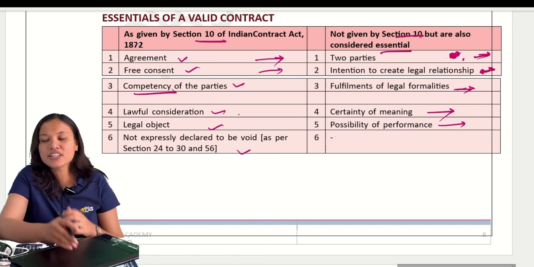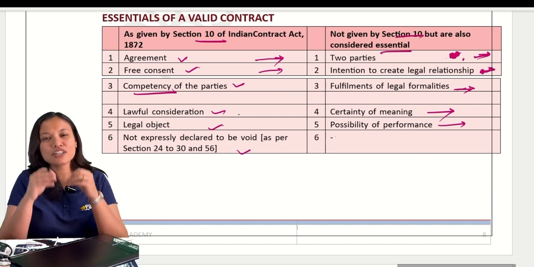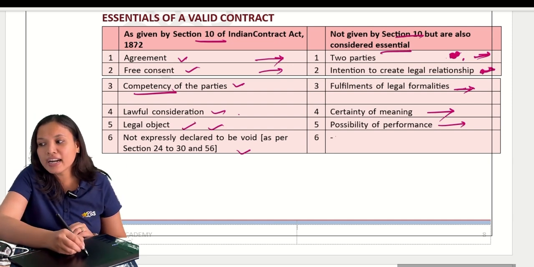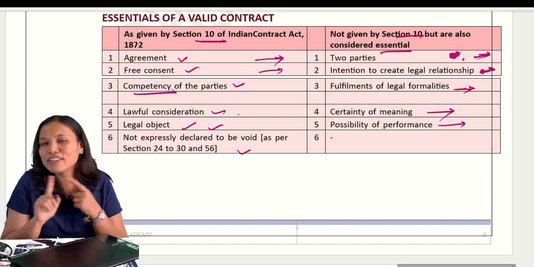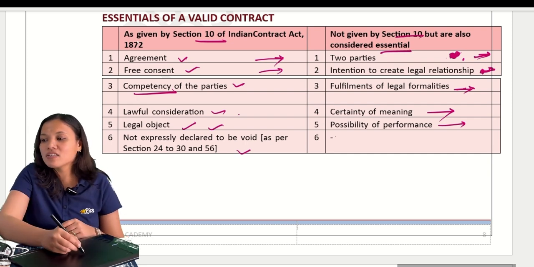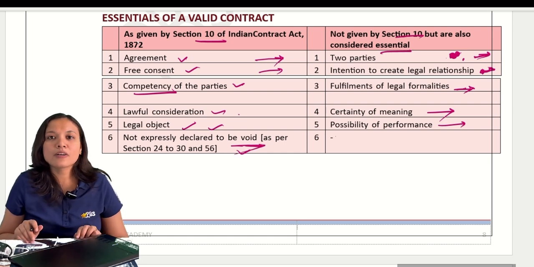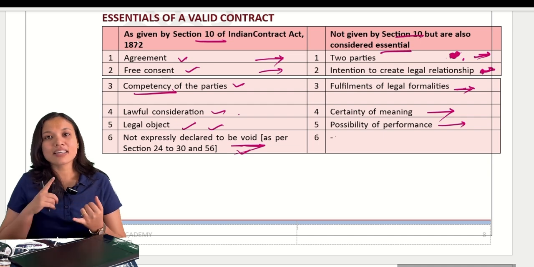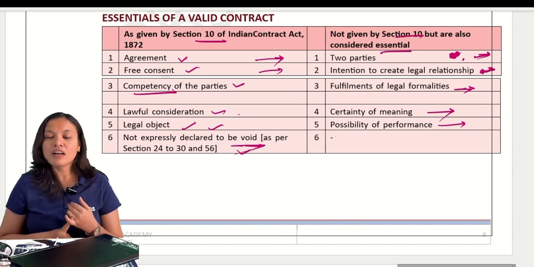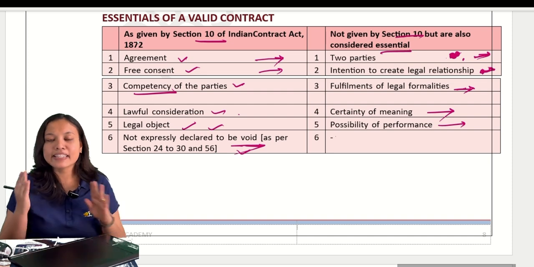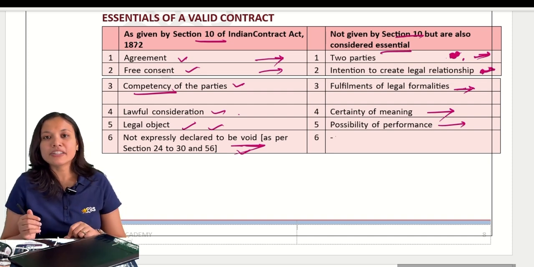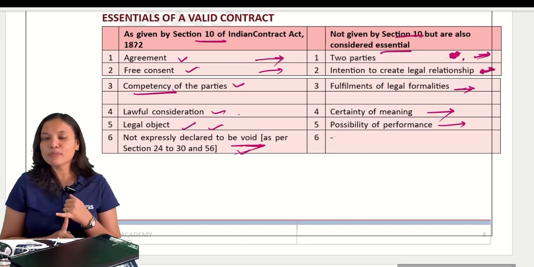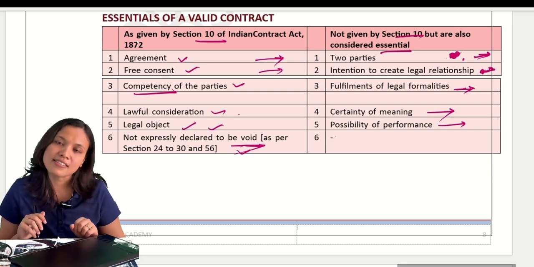Next, lawful consideration. There must be consideration, something in return. And both consideration and object must be lawful. No involvement of drugs. Next, not expressly declared void. Any contract which involves fraudulent activities, illegal things, or causing injury to people is expressly declared invalid by the law. You cannot enter into that type of contracts. Restraint of marriage, restraint of trade, and restraint of legal proceedings are the classic examples for this type.